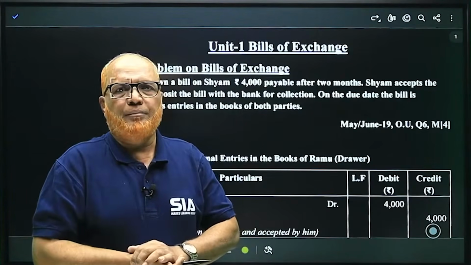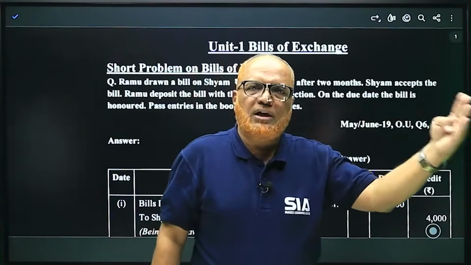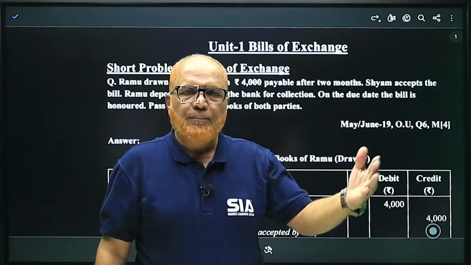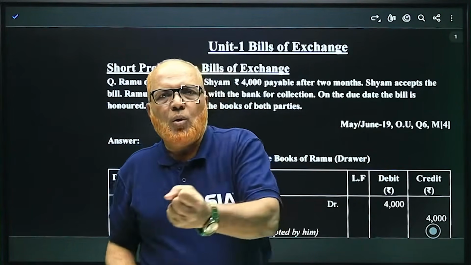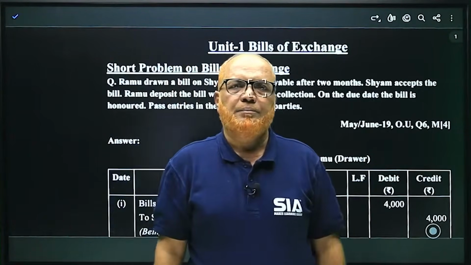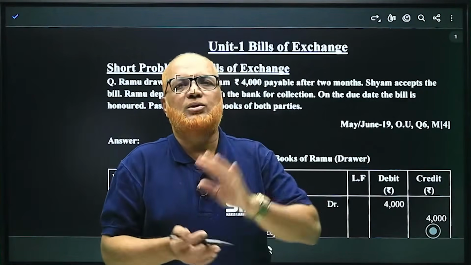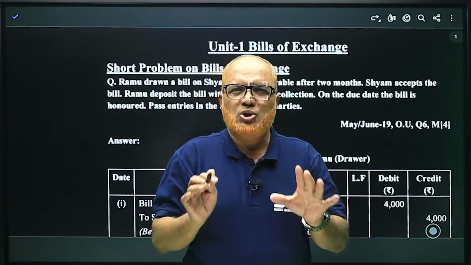Discounting of bill means the holder of the bill can get it discounted with a banker instead of keeping the bill till maturity. They can go and discount the bill with the banker. The banker will deduct some discounting charges and give the amount. That is discounting of bill. So all these things are the short questions.